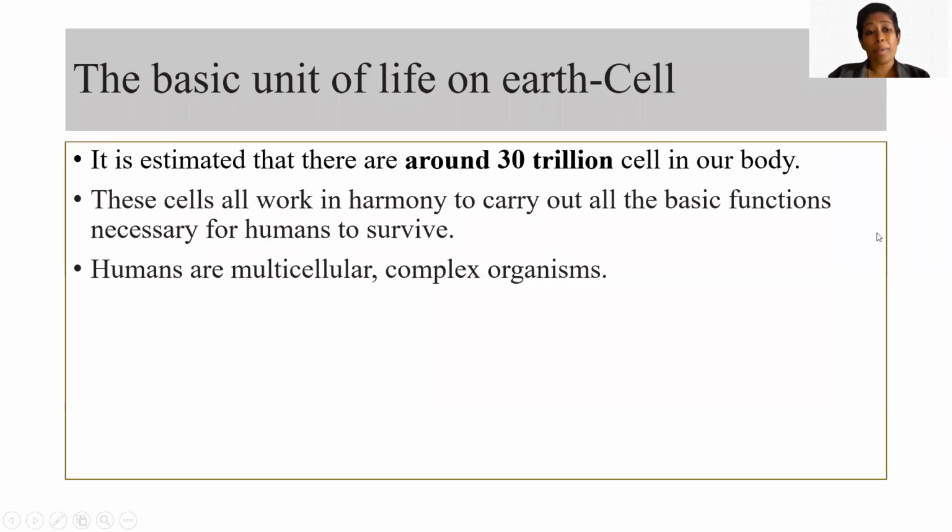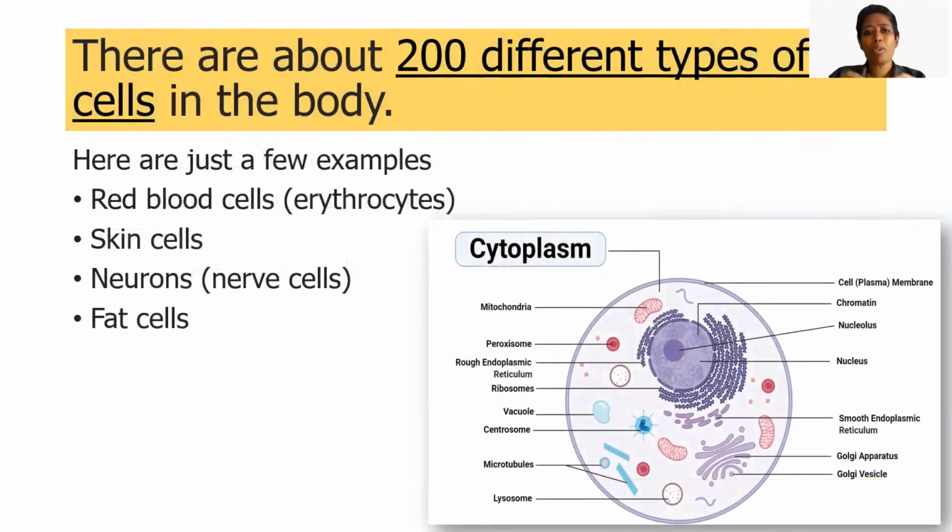Now, to understand, the basic unit of the whole earth is basically the cell. Due to the cell, the whole system has formed. When it comes to the human body, an estimated 30 trillion cells are together in the human body. Every cell has its own basic functions and carries on in turn, by which the human survives and has a healthy environment in the body. So yes, humans are multicellular organisms, and there is a lot of complex nature in the way the organism works as a human body. There are about 200 different types of cells in the body.